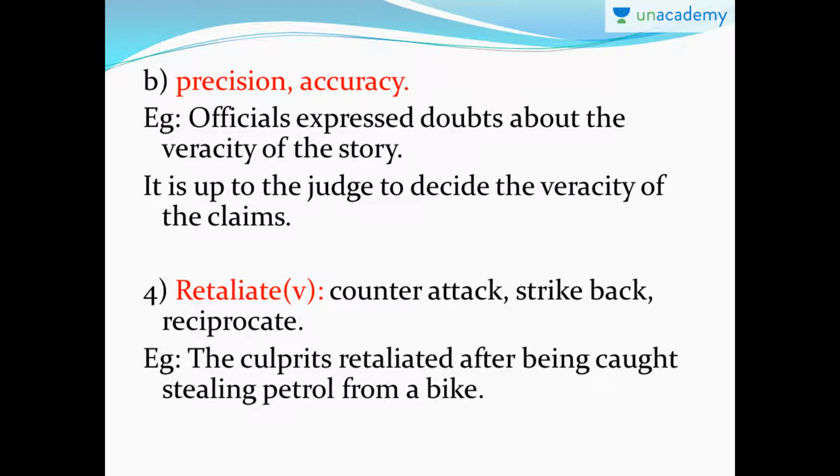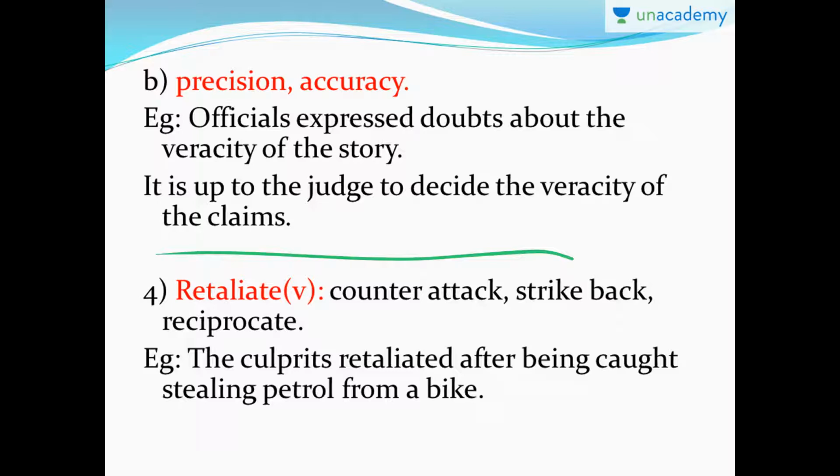Okay, for example, officials expressed doubts about the veracity of the story. Here it means the truthfulness of the story. That means they were very doubtful if the story was true. Whereas look at the next example: it is up to the judge to decide the veracity of the claims. Here also it means truth, and also sometimes precision and accuracy.